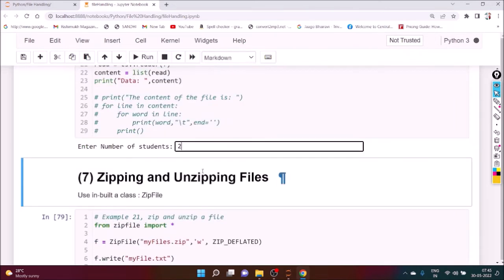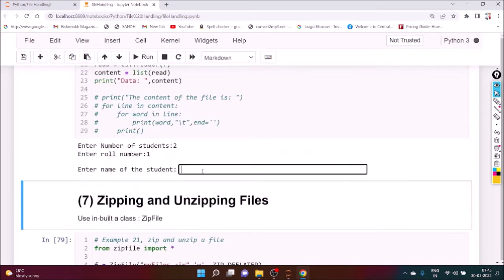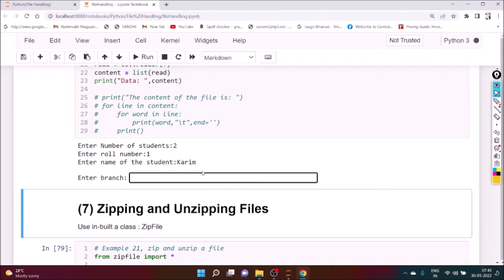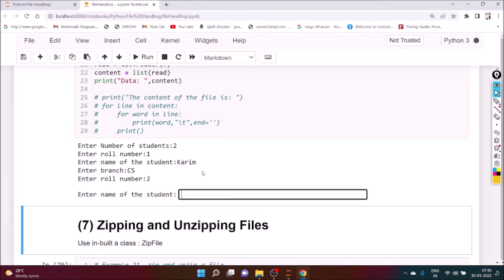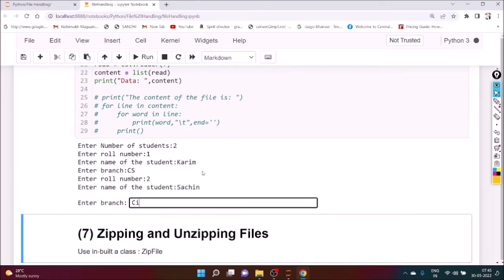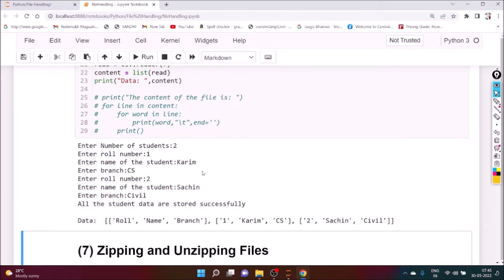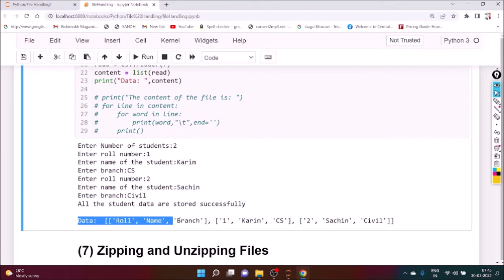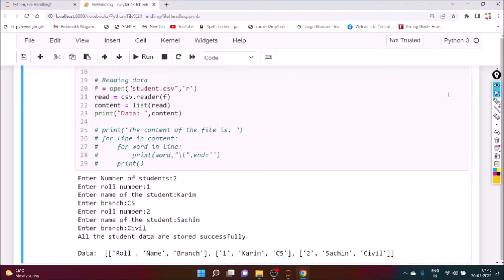Number of students 2, enter roll number 1, name Kareem, branch computer science, roll number 2, name Sachin, and branch is civil. You can see all the data stored successfully, and the data is in list format. Here you can see the output.